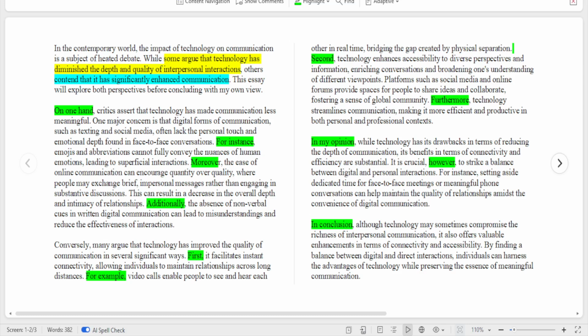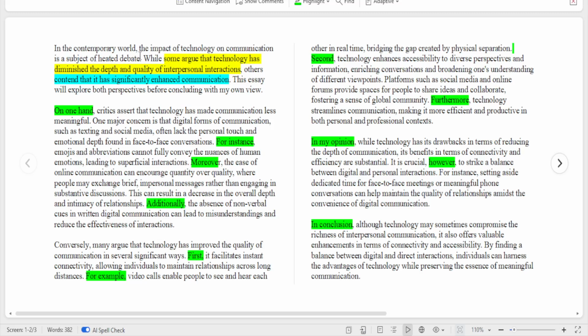All right, this is my own answer. I'm sure my screen is very bold and you can see. So now this is my introduction, the first paragraph. Can you see how brief it is? This is me discussing one of the arguments, number 1, and then this is number 2. This one, conversely, is the number 2 argument, and this is now my opinion. You can see it's just very small, and then I concluded.